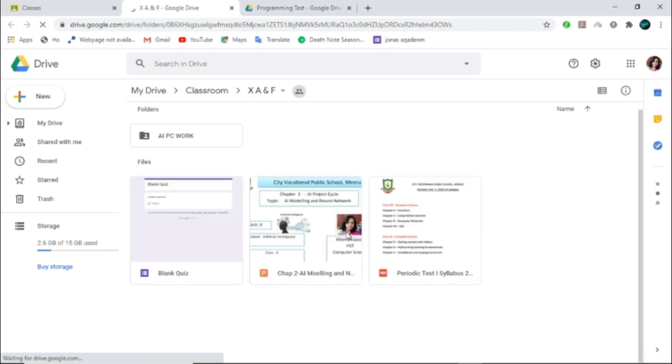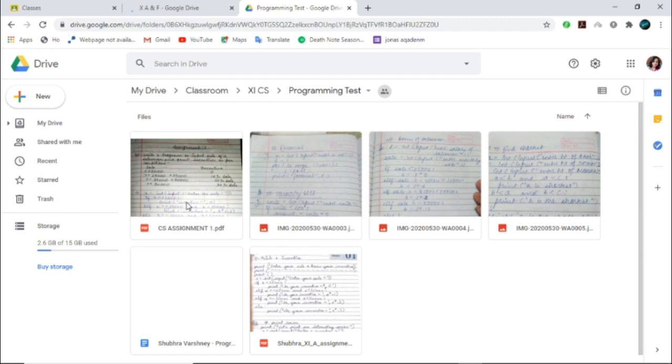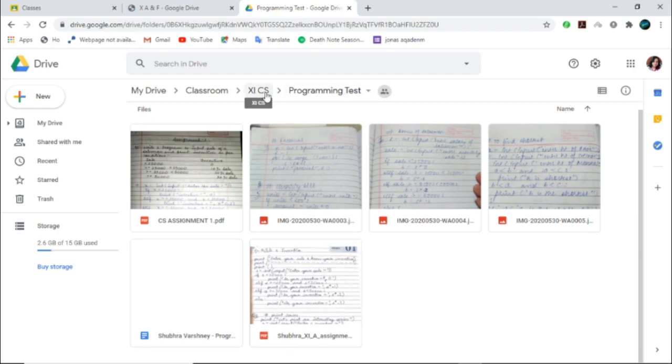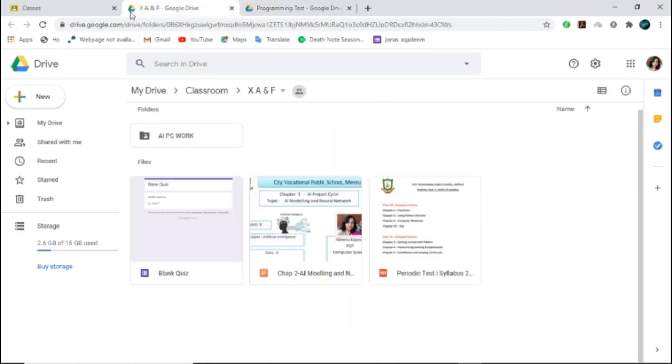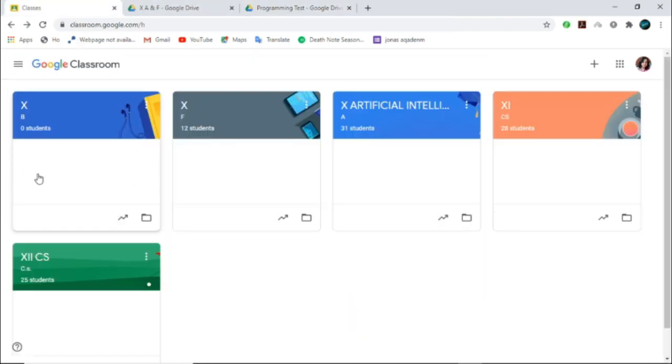So I have shared these things with my students, or students have submitted these assignments. I have given this programming test to my 11th computer science students, and students have submitted these PDFs or images with me. So from this drive you can see anytime what your students have shared with you or you have shared with your students. Definitely there are many more things in Google Classroom that I'll share in my next video.